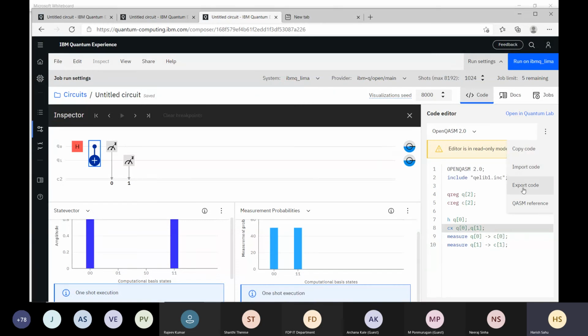If you see, you can import, export this kind of code or copy and share with other developers. Here is the QASM reference documentation available. Where and how you can declare this kind of syntax is there. That H denotes the Hadamard gate and Q0 denotes qubit 0. So in that QASM reference, you will find all these things.